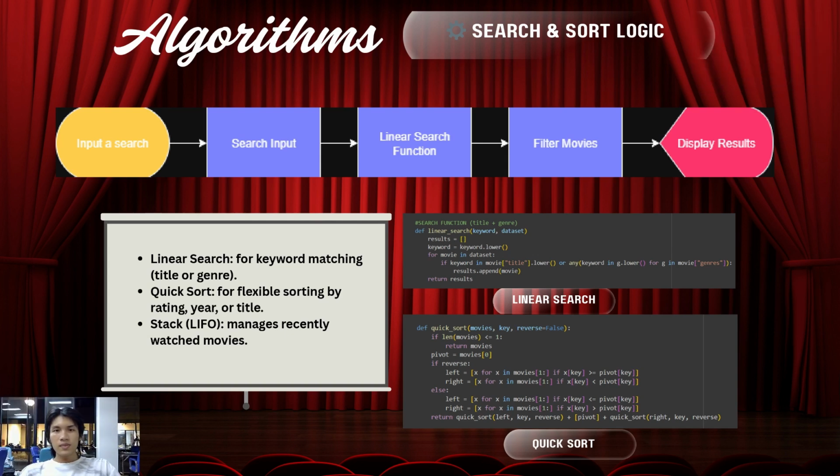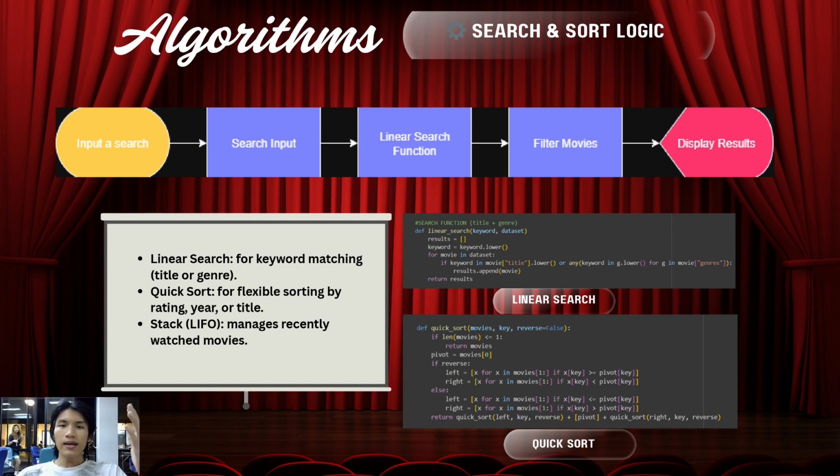In our team, each member has a specific focus. One of us works on the UI and user experience, another handles the system architecture and flowchart, while my role was to implement the logical core, the part that makes the system actually think, search, sort, and respond to user actions. I'm responsible for the back-end development and algorithm design in our movie recommendation system project.